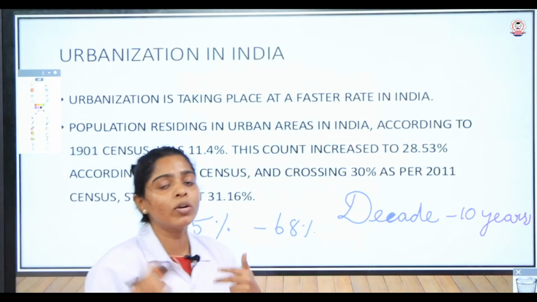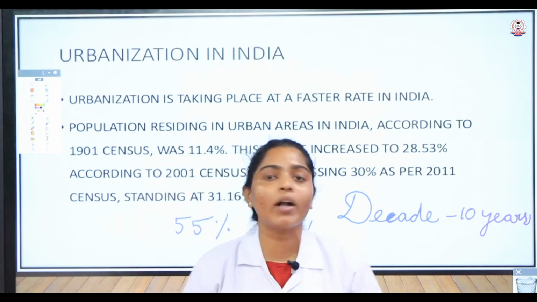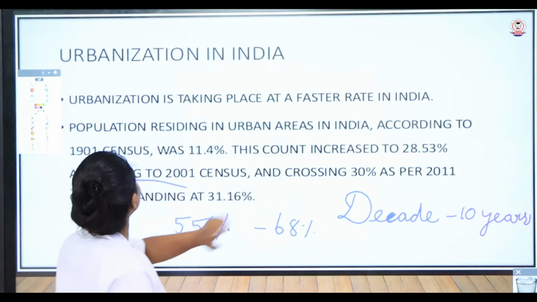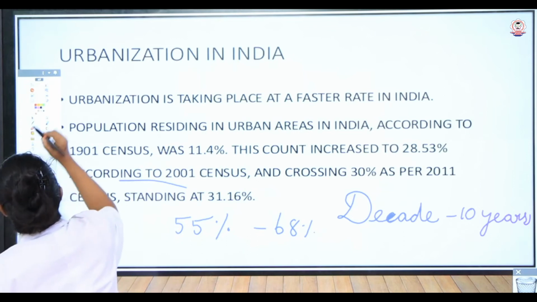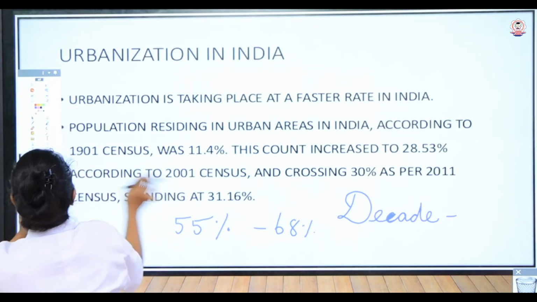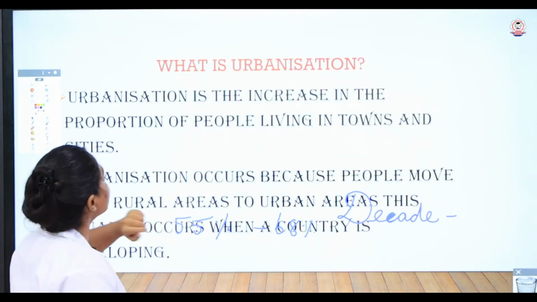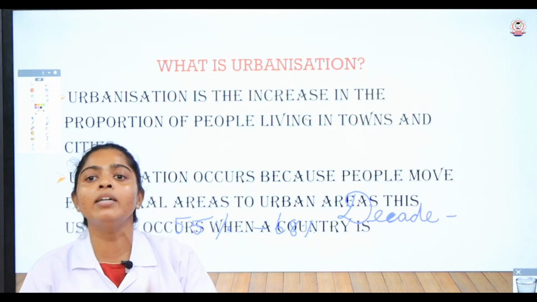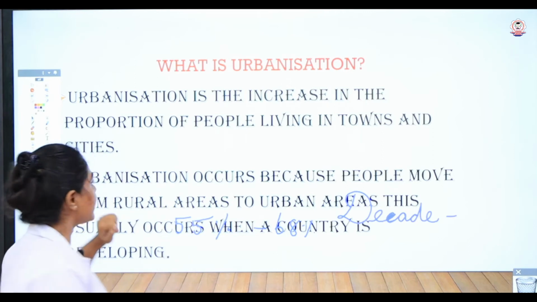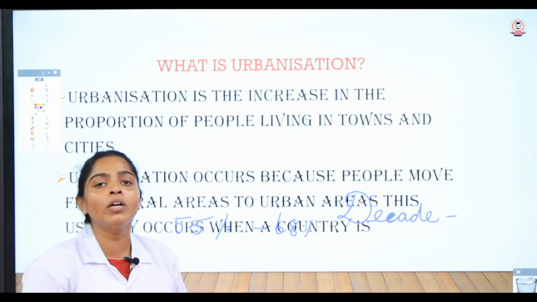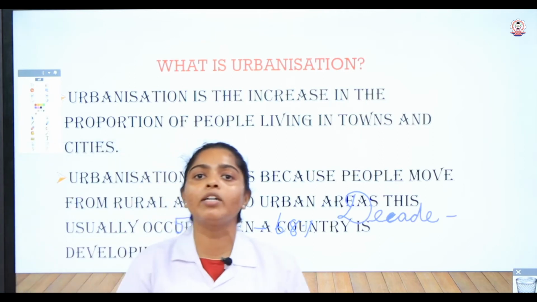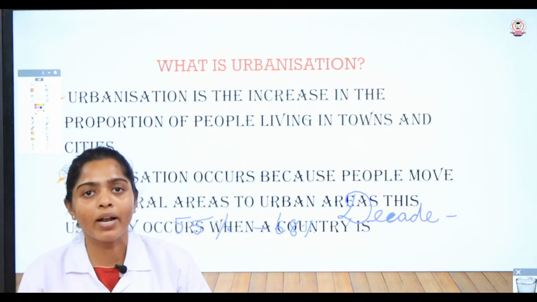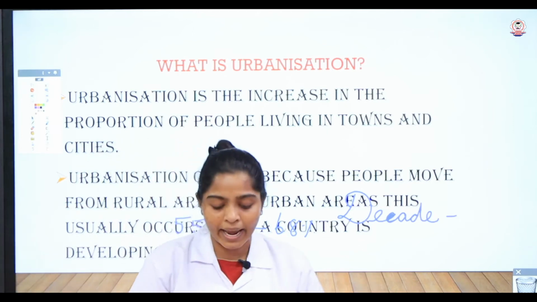So again, students, I am recalling this. What is meant by urbanization? Urbanization is the increase in the proportion of people who are living in towns and cities. And why did it occur? Because people wanted to move from rural areas to urban areas.